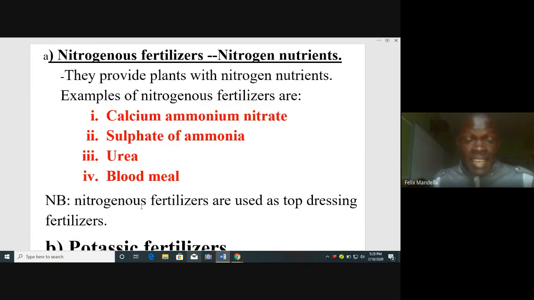So we are saying nitrogenous fertilizers are used as top dressing fertilizers. They are added to plants when they are young, growing plants. Young growing plants. How do you call young growing plants?